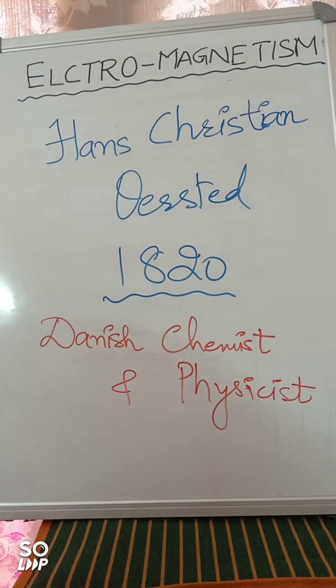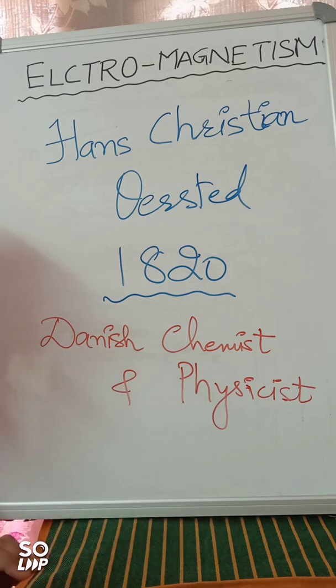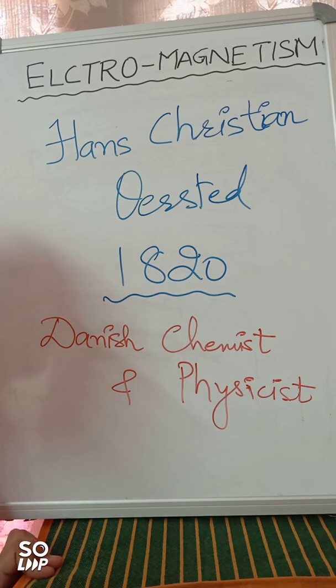So now let's start with electromagnetism. It was a long time back, around 1820, a person named Hans Christian Oersted was there. He was a Danish chemist and physicist. He was also a teacher, and once he was performing an experiment in his class, and to his astonishment, he saw a very peculiar behavior of the electric current that was passing through the circuit.